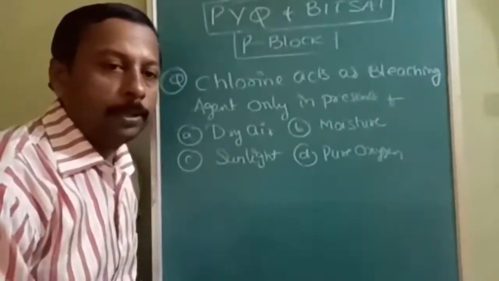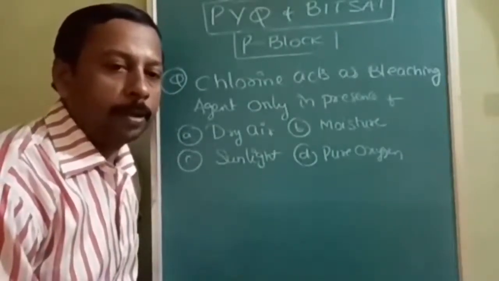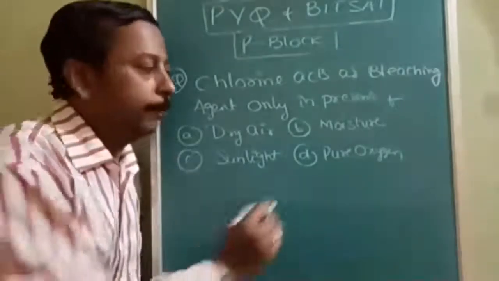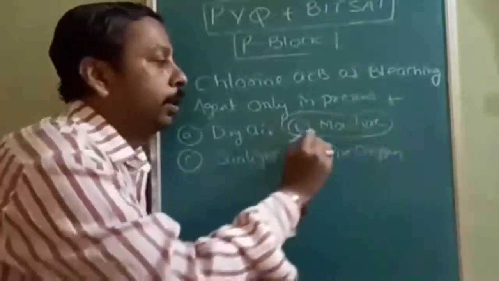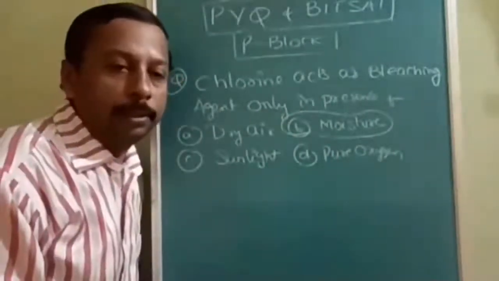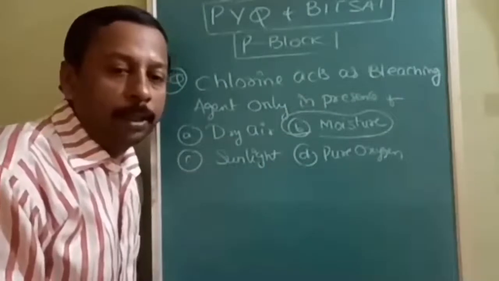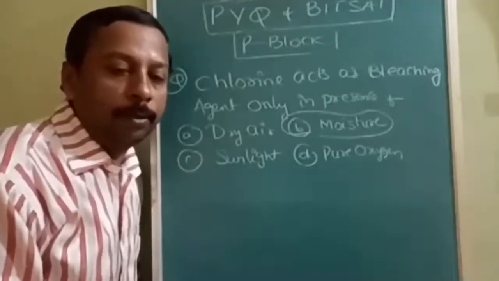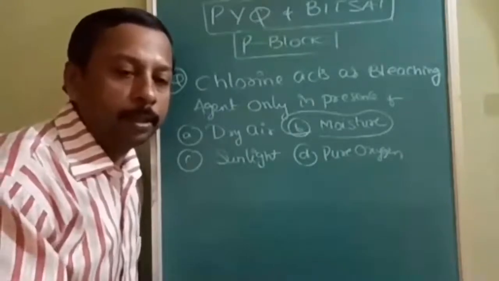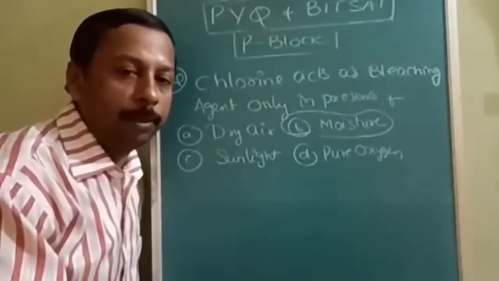Here, bleaching action of chlorine is due to what? Moisture only, due to moisture. Because when chlorine reacts with water, then only it is able to liberate nascent oxygen. That's why the presence of moisture is necessary, and that's why it is called a moist bleach.